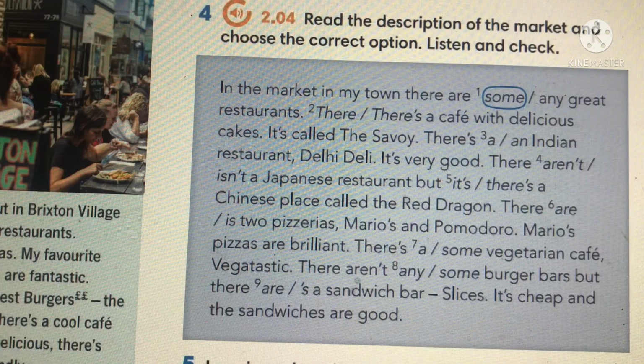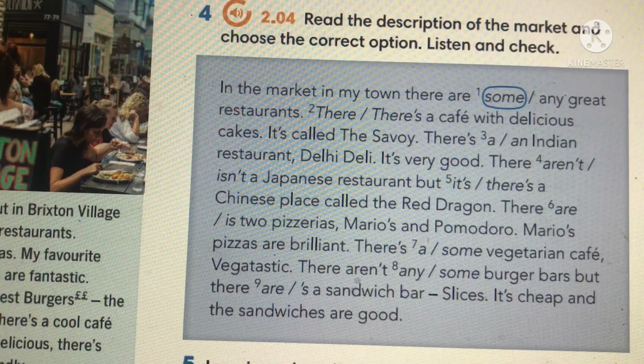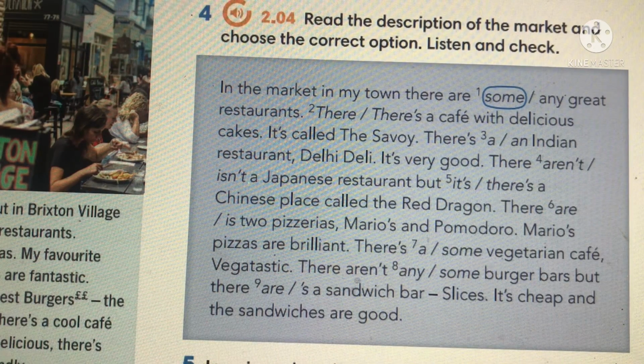Read the description of the market and choose the correct option. Listen and check.